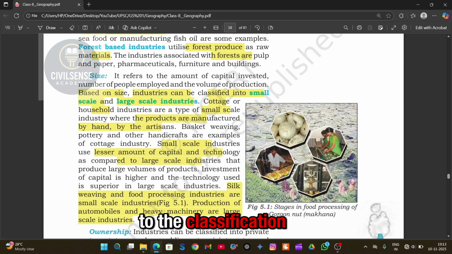Now let's come to the classification based on size. Size depends on how much money is invested and how many people are working and how much output is produced. If the industry is small, it's called small scale, and if it's big, then large scale. Let's understand this simply. Cottage or household industries are small scale. They are done by hand by skilled artisans, like handloom weaving and handicraft, and these are done mostly in homes, not in big factories.